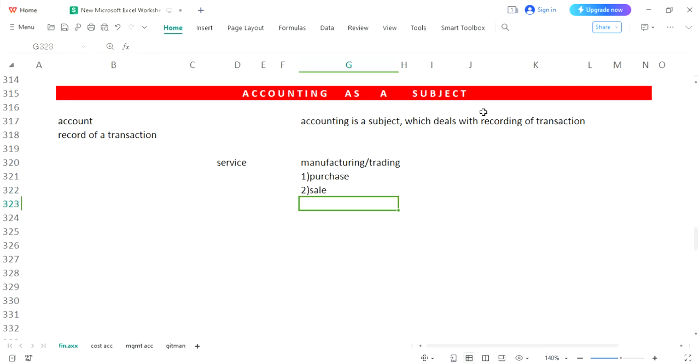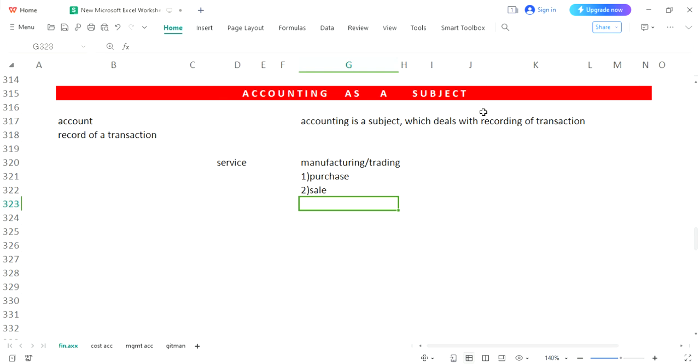For example, again we can take the same example. If you are selling mobiles in a shop, you will buy a few numbers of mobiles from a wholesaler or from a manufacturer. You will keep these mobiles in your shop. So this way you have completed your purchase. After keeping these mobiles in your shop, you will start selling these mobiles to your customer. So it would be considered as sale.